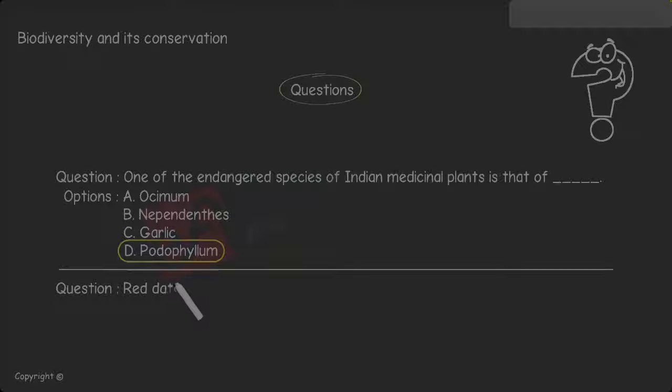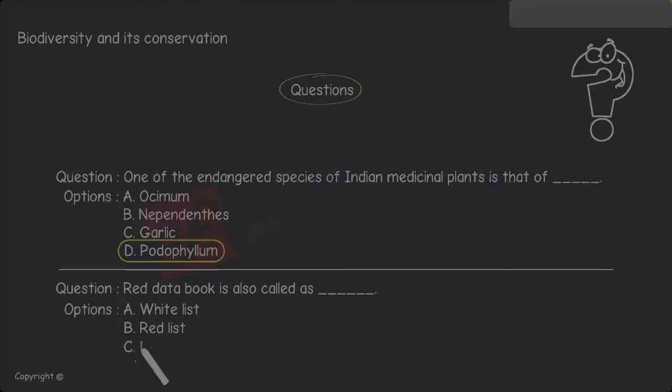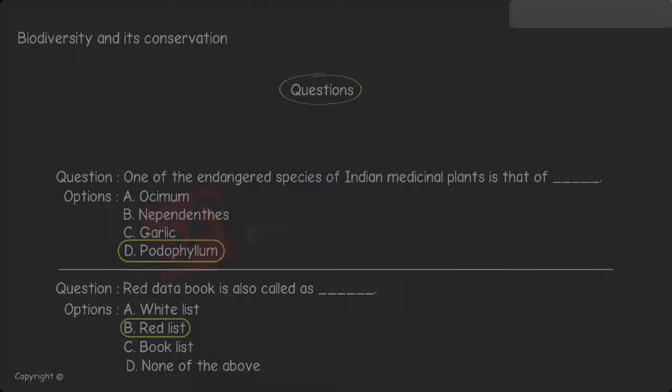Question: Red Data Book is also called as, the options are A. Whitelist, B. Red List, C. Book List, and D. None of the above. The answer is B. Red List.